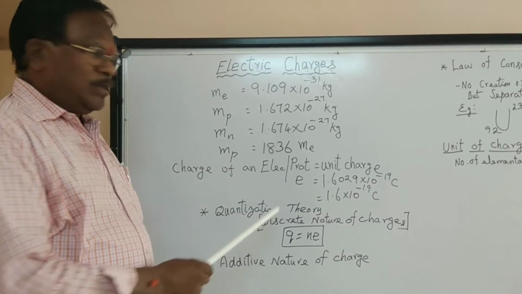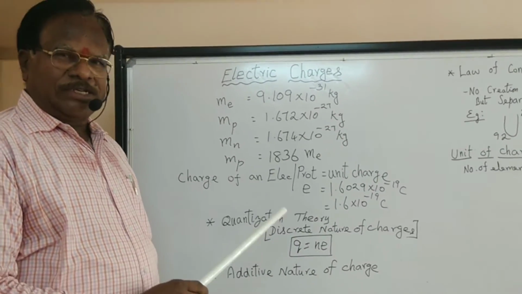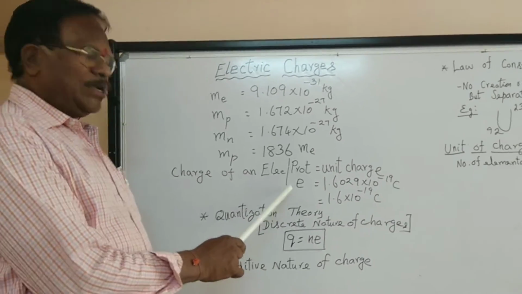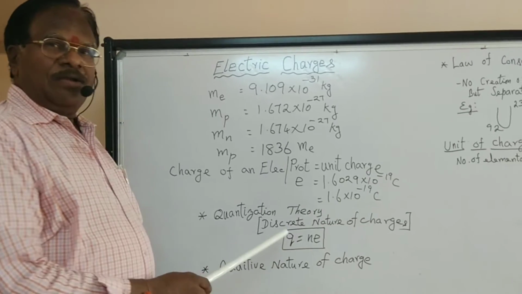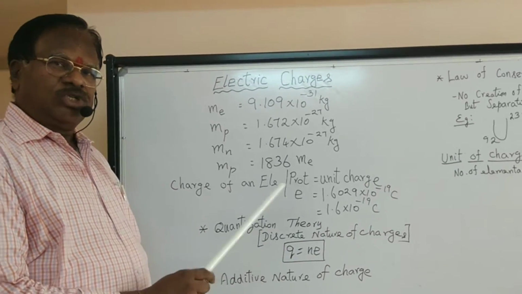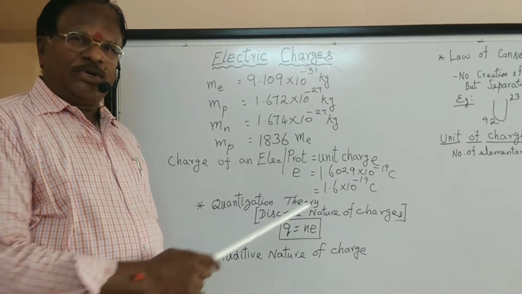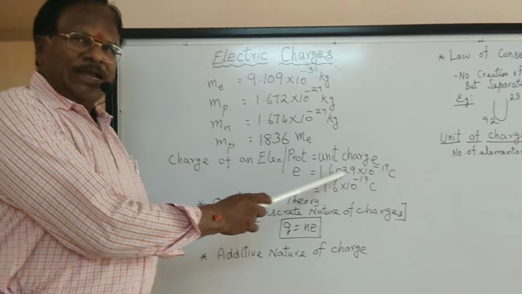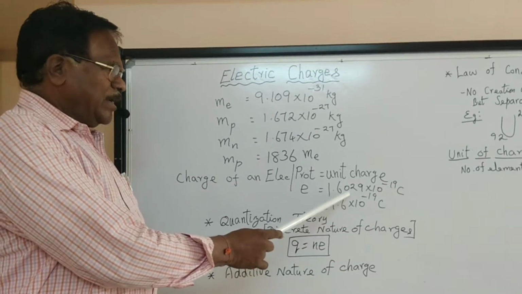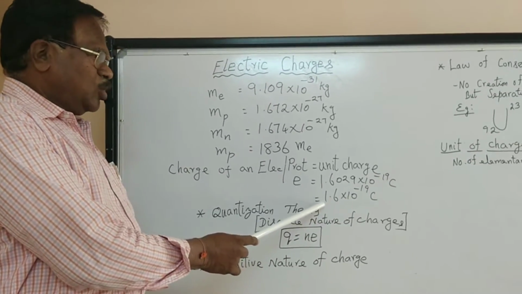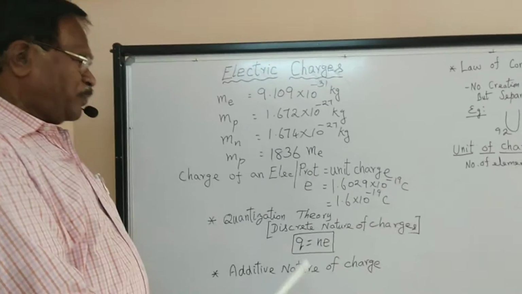Remember children, e may mean electron in the nuclear physics chapter, but in this chapter e is the general notation standing for both electron and proton because it denotes the unit charge. The value of unit charge is 1.6029 times 10 to the minus 19 coulomb. Corrected to one decimal because the second decimal is 0 after all, let us round it off as 1.6 times 10 to the minus 19 coulomb.